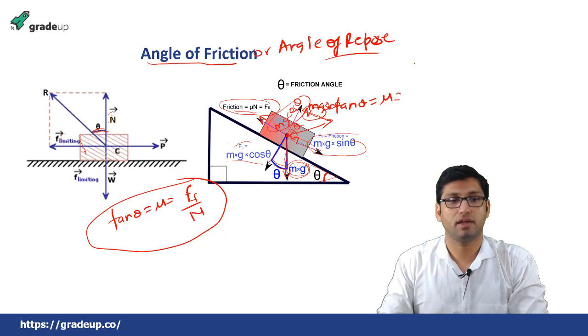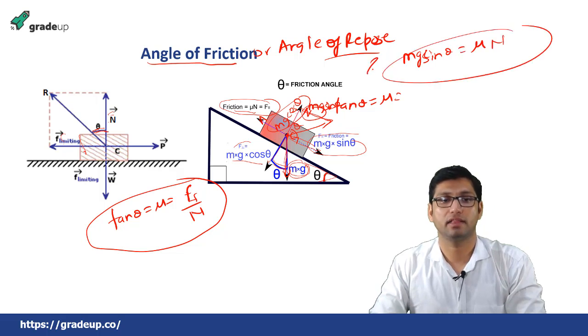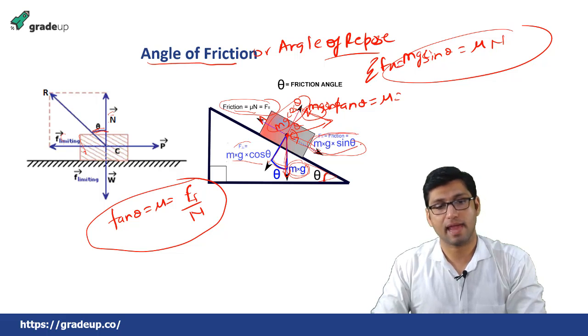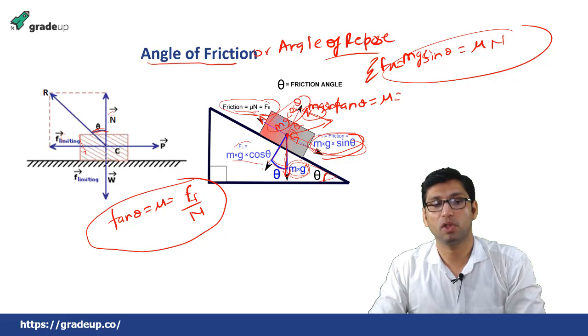So if we balance it, we can say that mg sin theta is equal to mu into N. In the x direction, if the forces are balanced, mg sin theta is equal to the frictional force. We have resolved this weight into two directions: mg cos theta is the component in one direction, and in the other direction is mg sin theta. So if we balance it, mg sin theta will be equal to mu into N.